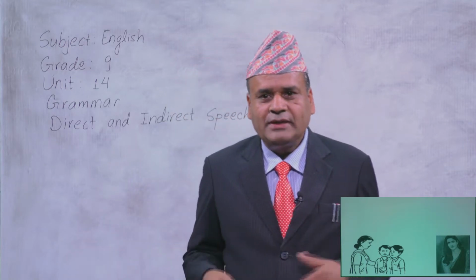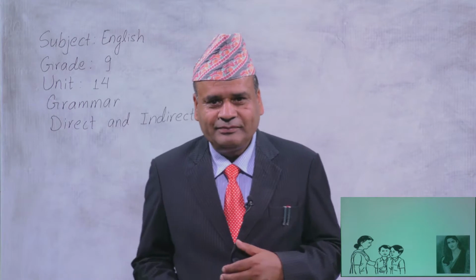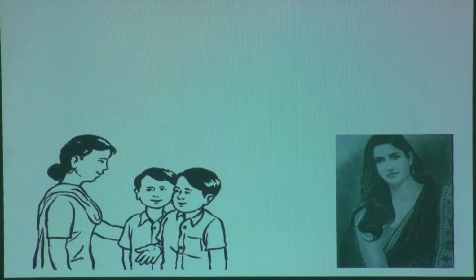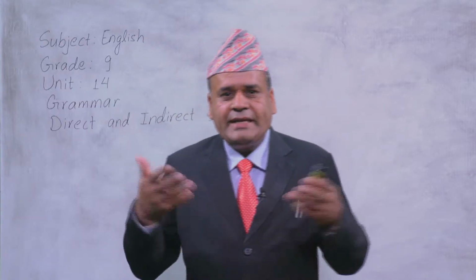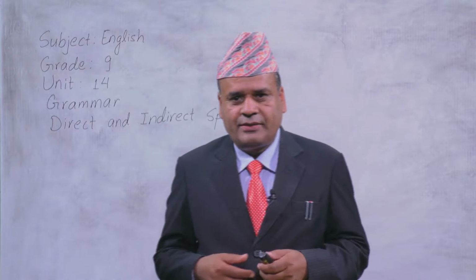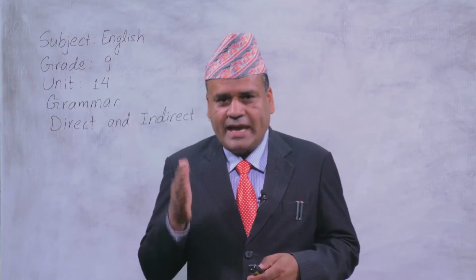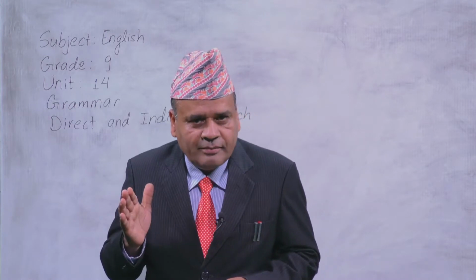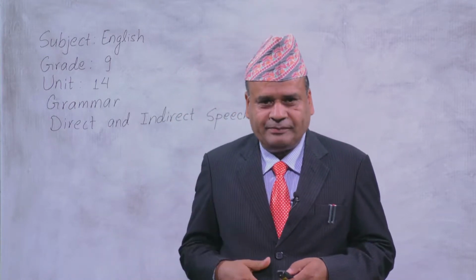Shaurabh, Shashwat and Tripta. Yes, Tripta the mother, Shaurabh and Shashwat the boys. They were talking. What they were expressing, their exact words, their sentences were direct speech. And the same thing was heard by their neighbor.